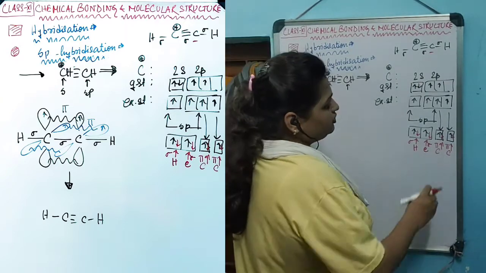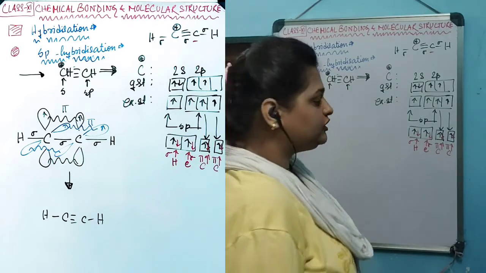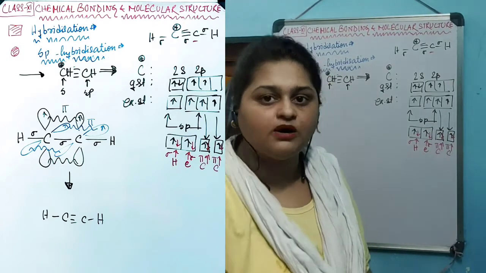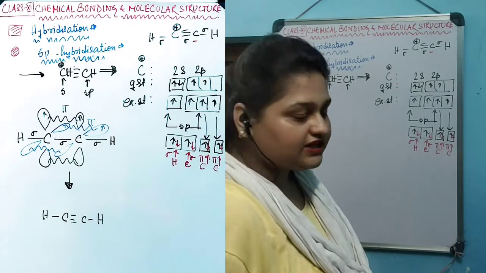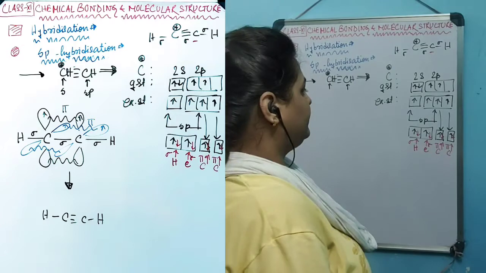So the pi bonds will be formed by the sharing of electrons in the pure p orbitals, and the sigma bond will be formed by the sharing of electrons in the hybridized orbital.